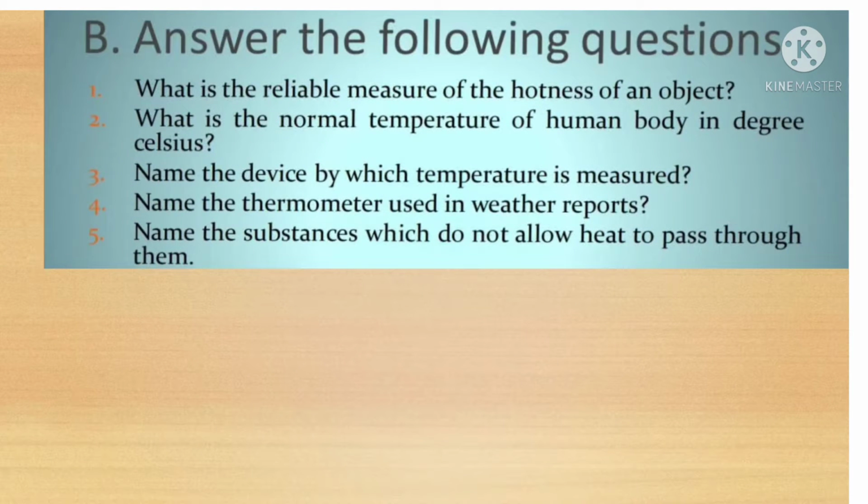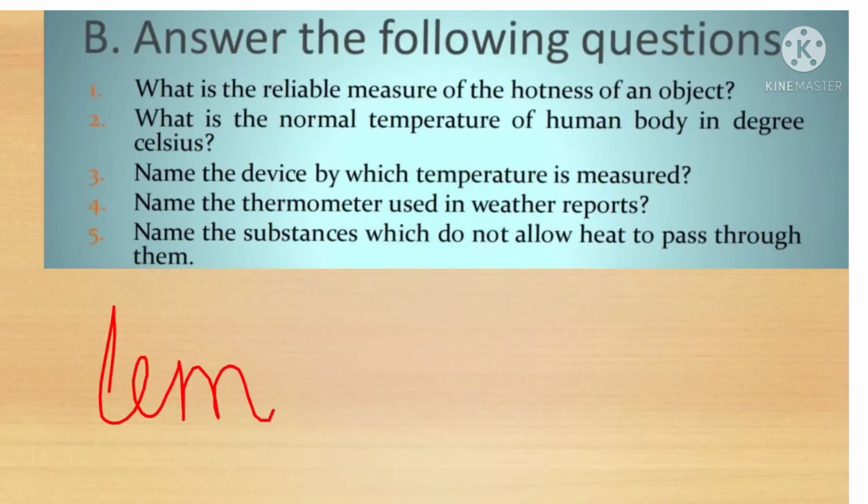Answer the following questions. They are almost all one word or one line answers, so you can copy them down with me. What is the reliable measure of hotness of an object? You can only feel hotness, if something is hot or cold. But if I ask how much hot, then you need a thermometer or a temperature.